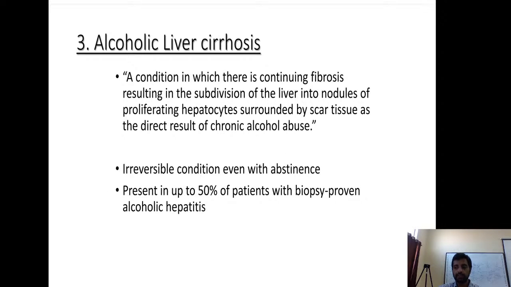So alcoholic liver cirrhosis: chronic hepatitis or fatty liver will progress to cirrhosis. We have discussed cirrhosis in detail in the past classes. Cirrhosis is an irreversible condition. It will progress eventually even if you stop alcohol at this point. But you should still stop alcohol at this point because it decreases the rate of progression. The person who is supposed to live for 10 years will die within a few years if he continues to drink alcohol. So it is an irreversible condition; abstinence is needed.